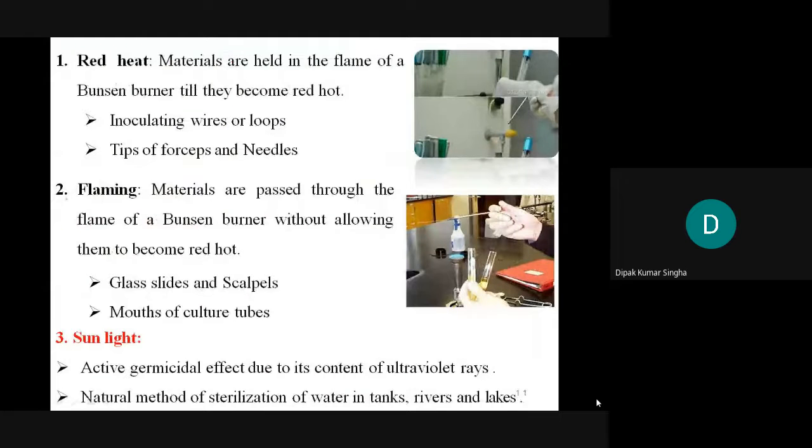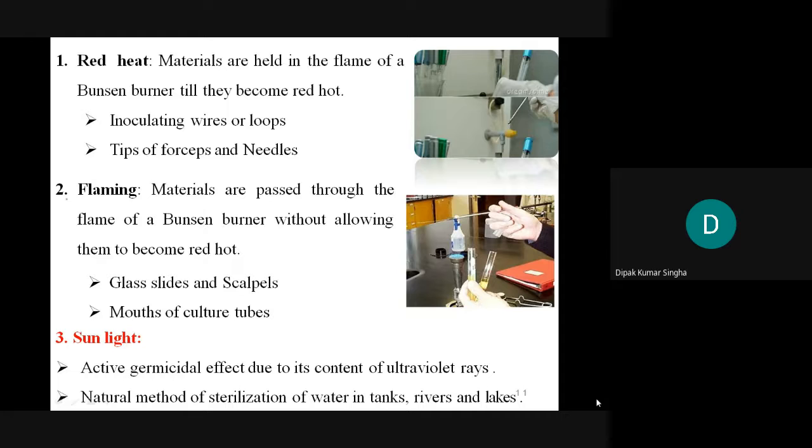Next, sunlight. It has an active germicidal effect due to its content of ultraviolet rays. Simultaneously, it has been proved that ultraviolet rays also damage human cells. So be careful. The UV light kills the microorganism, but sunlight exposure to human beings has a detrimental effect.